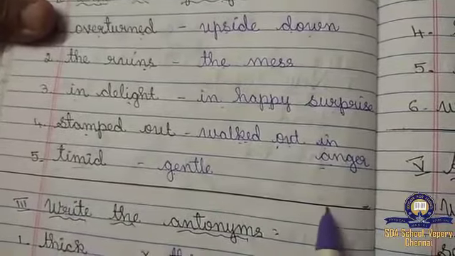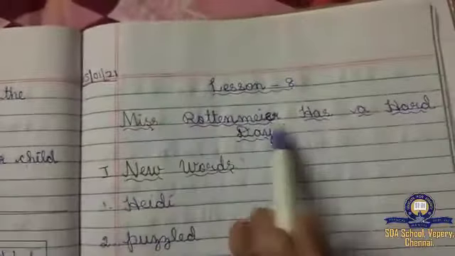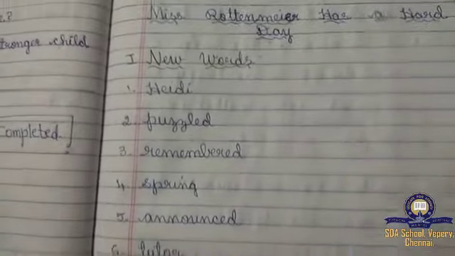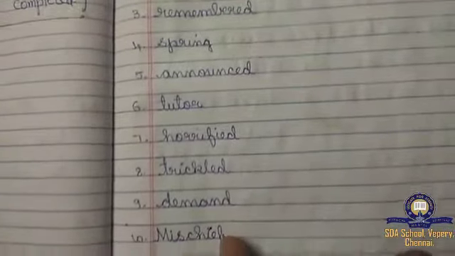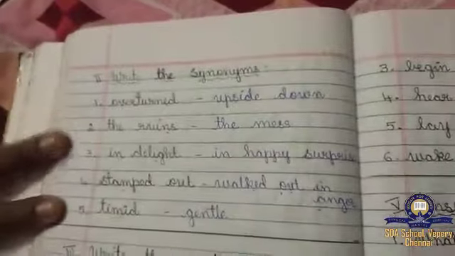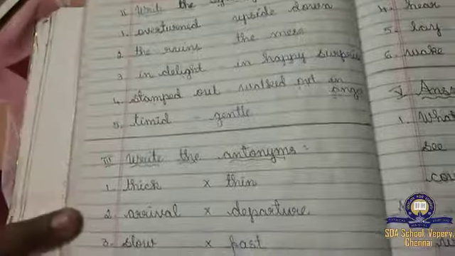And you have to draw the lines in between so that it will be easy. Before starting, you have to write lesson 8. Miss Rottenmeier has a hard day, and the new words also you have to copy down. These 10 new words I have given, you have to copy down, and then you have to underline, and then you have to write the synonyms, children. And then now I will read the antonyms.